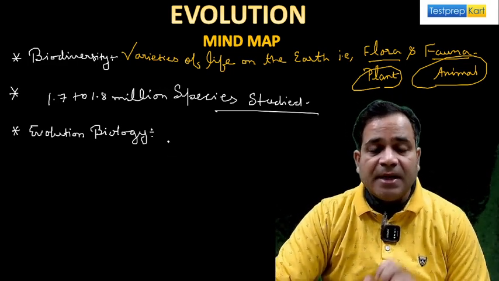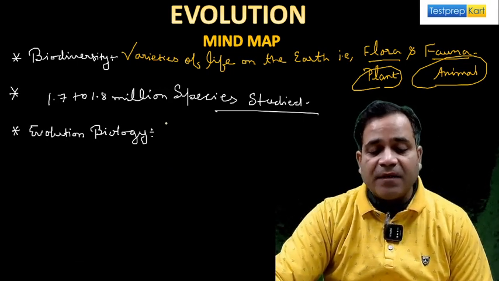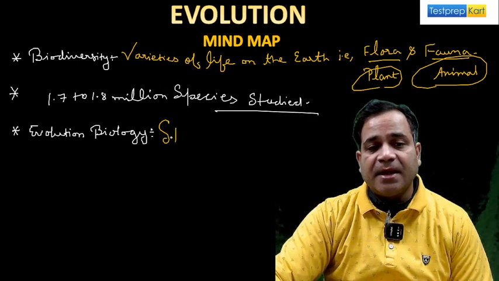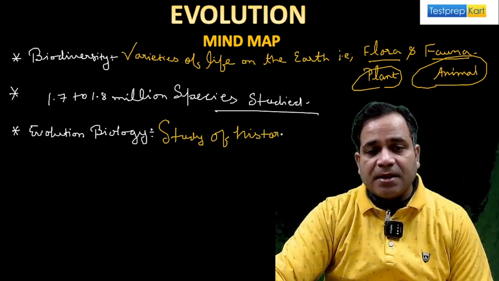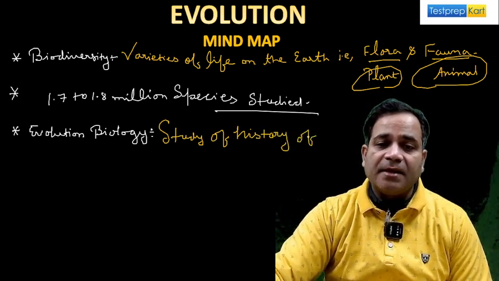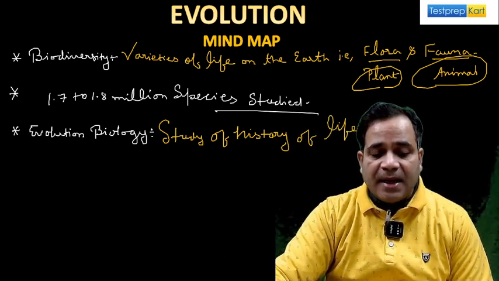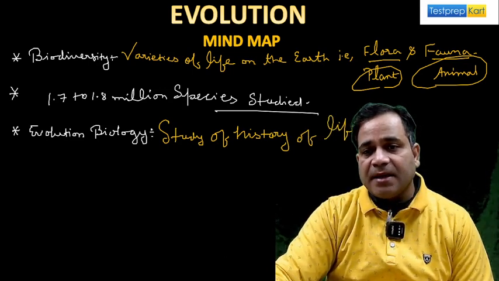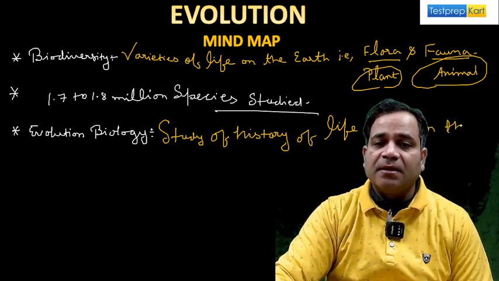It is so simple. It means the study of the history of life forms on the earth.